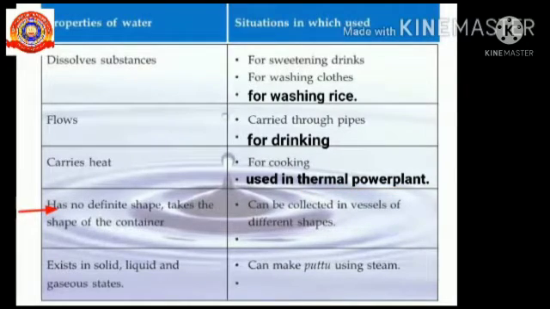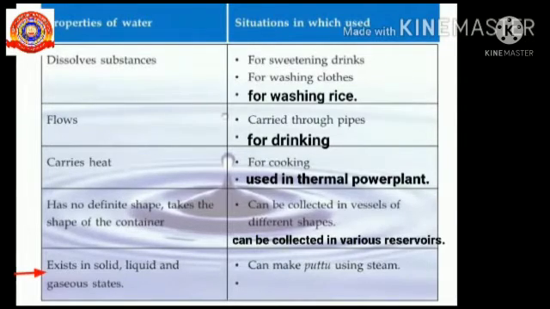Next property, water has no definite shape. It takes the shape of the container. So, it can be collected in vessels of different shapes. Another point we can fill here is that it can be collected in various water reservoirs.